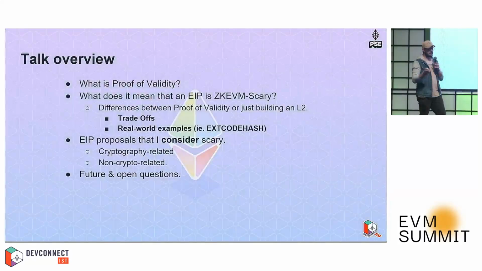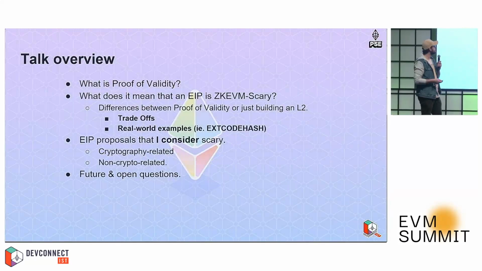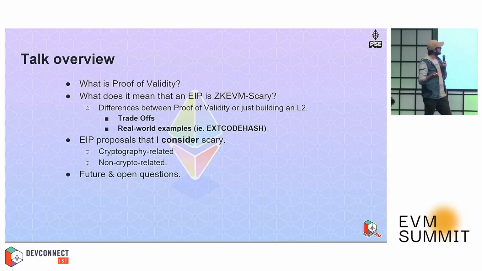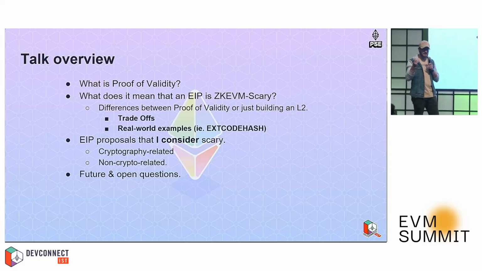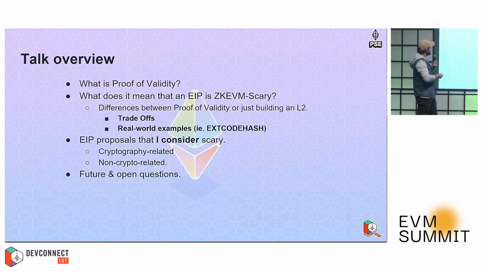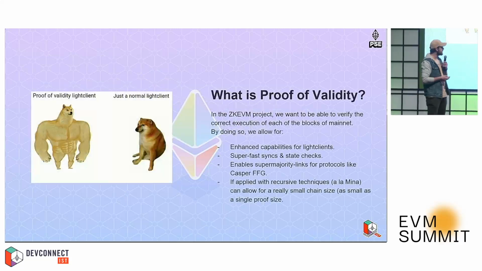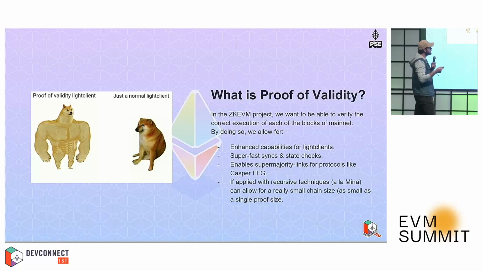So quickly, the talk overview. The main idea is to explain what proof of validity is, and what it means that an EIP is zkEVM scary, if that's even a term. I just coined it like 2 days ago. Then the differences and trade-offs between building a proof of validity and building an L2. And finally, we will see some of the EIPs that I personally consider scary and some future open questions that I have.